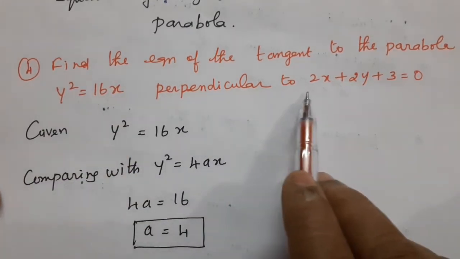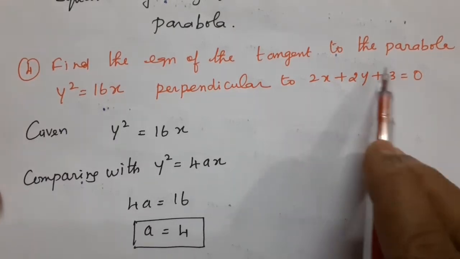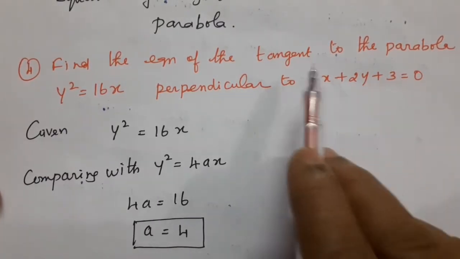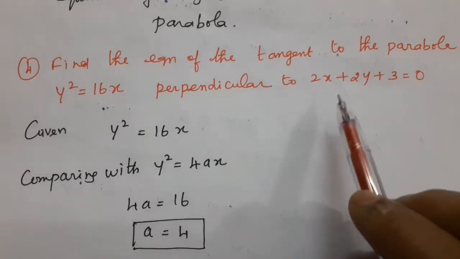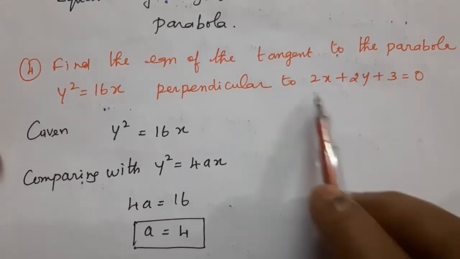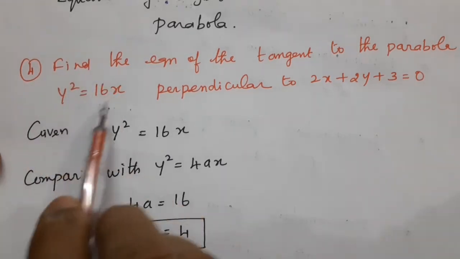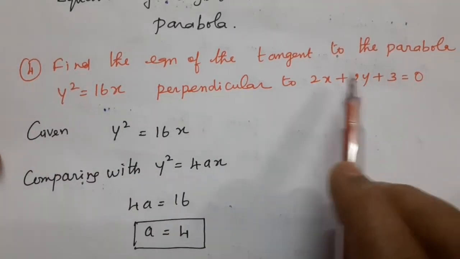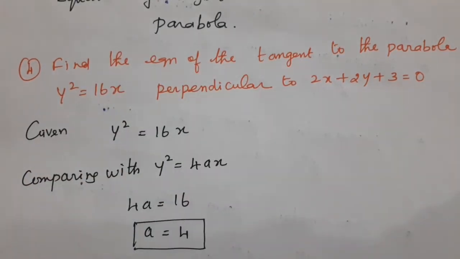The tangent is perpendicular to the straight line 2x plus 2y plus 3 equal to 0, which is the equation of the straight line. This perpendicular line is the tangent to the parabola, so we are going to find the equation of that tangent.